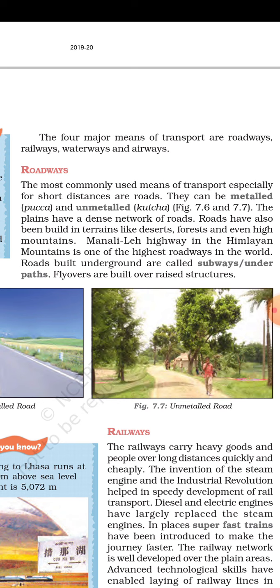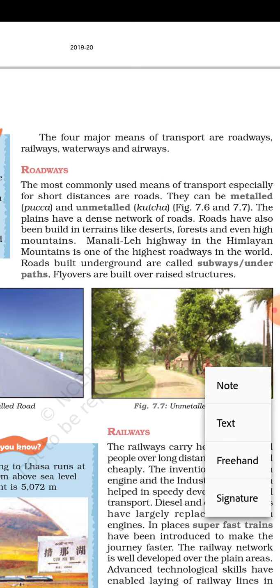There are also roads underground. Roads built underground are called subways or underpaths. Flyovers are built over raised structures. Let me show the image of a flyover. Children, look at this image. This is the image of a flyover in India, in Bangalore, Karnataka. This is a flyover located in Bangalore.